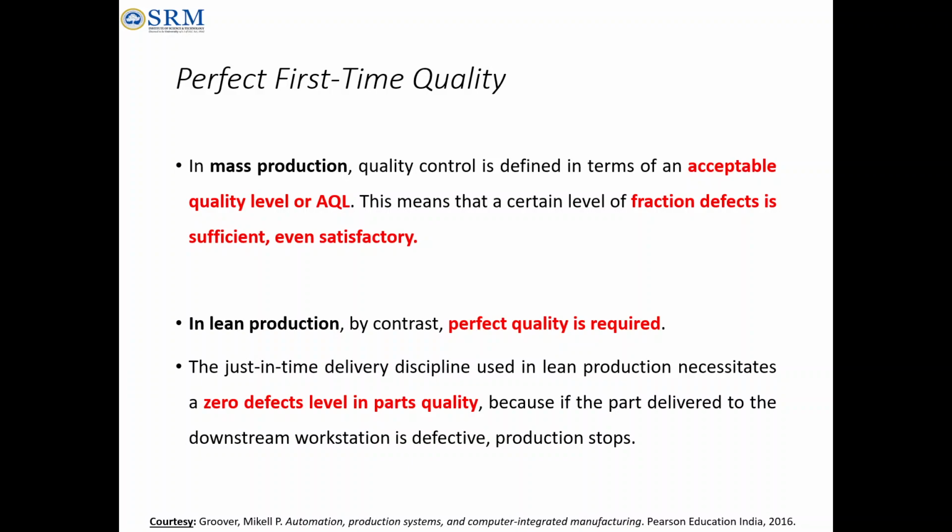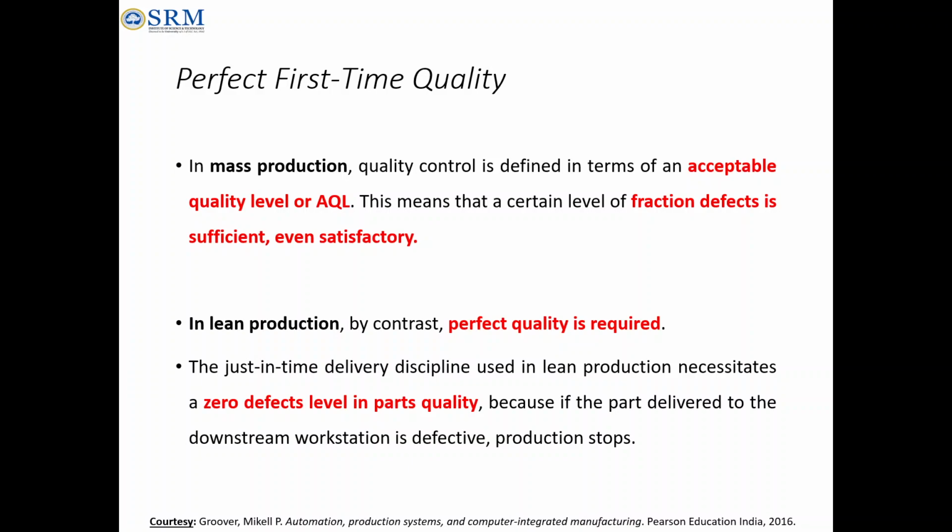Only then can we achieve a product that is delivered to the customer with good quality, without any defects, like zero defects in product quality, and delivered to the customer at their required time. Otherwise, if we make a little defect and go for a second step or further processing, then production will stop in terms of lean production.